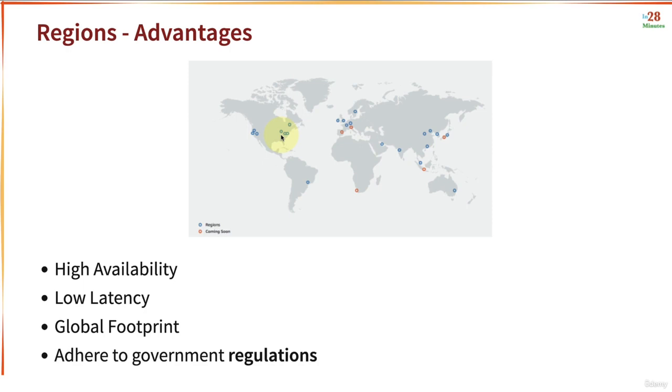The last advantage is adherence to global regulations. Different countries have different regulations. Let's say United States of America wants all the data related to its citizens to reside only within their country. In those kinds of situations, you can create a region in United States and store all data of US customers only in that specific region. So regions help us achieve high availability, low latency, global footprint, and help us adhere to government regulations.